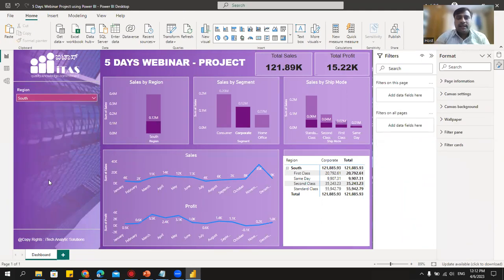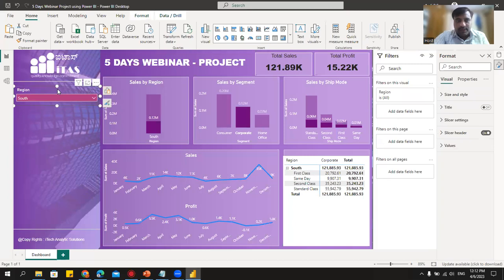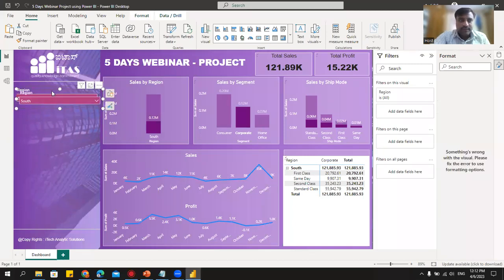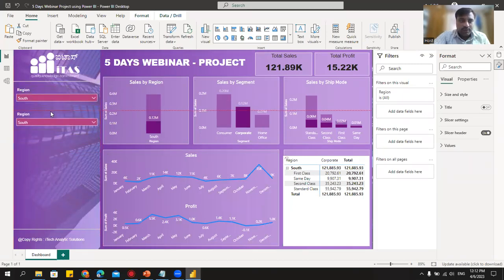Okay. All right. You can see that I have one drop down here. Let me copy this and I'll paste it. And I'll put one more drop down. Let's make one list also so that it'll be nice because we'll have one more visualization to learn. Okay.